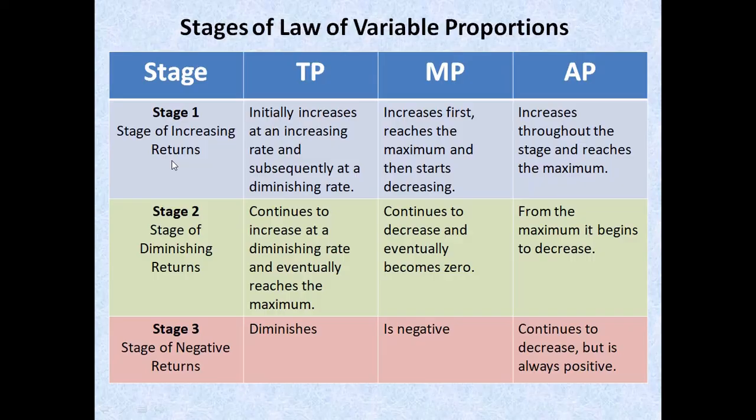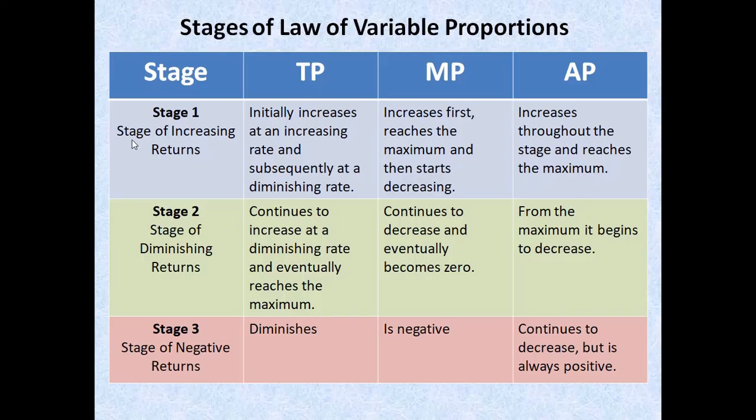And stage 1 also, they will not choose, because here what is happening is TP is increasing, and MP is increasing, but after a certain point of time it starts to fall. AP will also increase and reach the maximum point. So in stage 1, the average product of a factor is increasing throughout the entire stage. If you can see here, the producer will try to avoid this, because it ultimately reduces the average cost, so they don't want to do this.